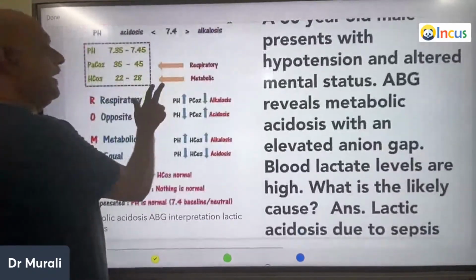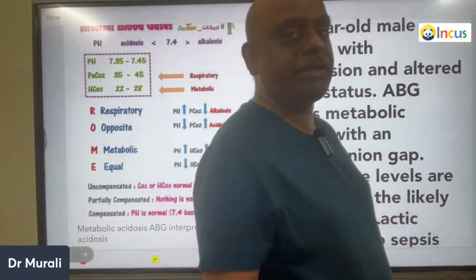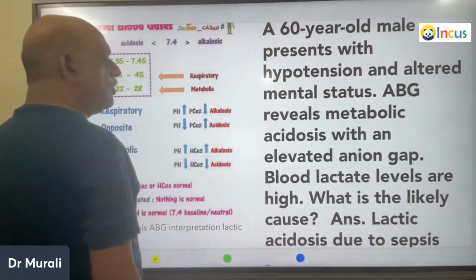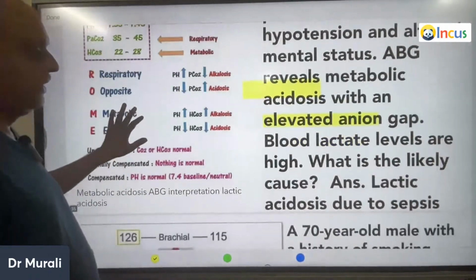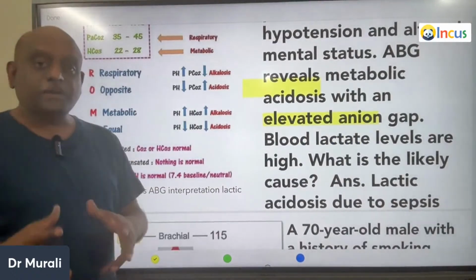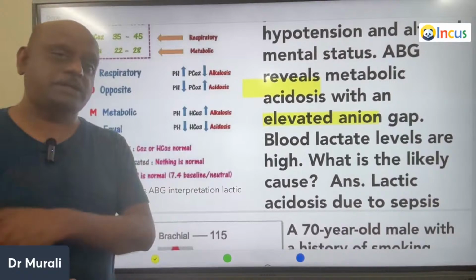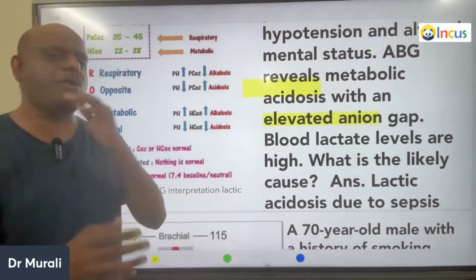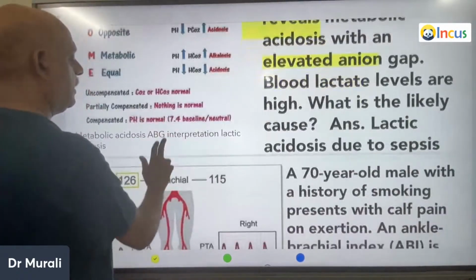A 60-year-old male presents with hypotension, altered mental status, and the ABG is showing metabolic acidosis with an elevated anion gap. So in sepsis, what is the cause of the high anion gap metabolic acidosis, doctor? Sepsis leads to lactic acidosis. Lactic acidosis leads to high anion gap metabolic acidosis is what you need to remember.